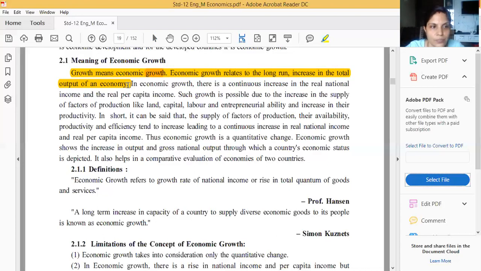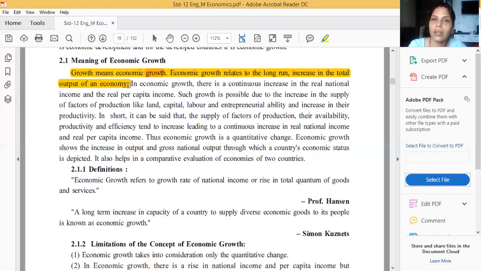Economy, that means what? Production activity in a given area. If production activity is going on in a particular region, then we say it is the economy of that particular region. Like if I say the production activity in Gujarat, then I'm telling about the Gujarat-related economy. If I'm telling about the production activity in a given area, that means for India, then I will say it is the India-related economy.